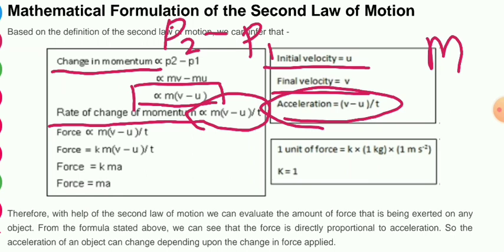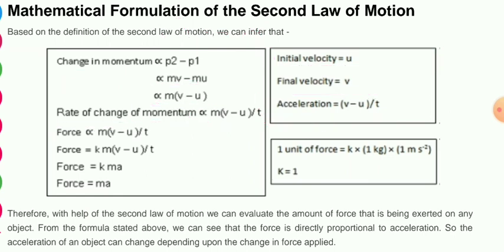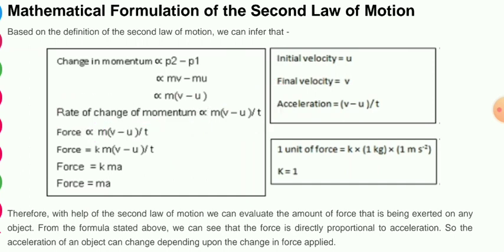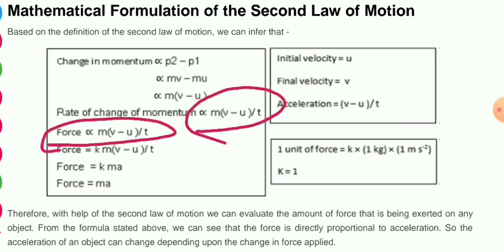As this is the sign of proportional, it means the rate will be more if this is more. So you can write here, the rate of change of momentum is proportional to m into (v minus u) by t.